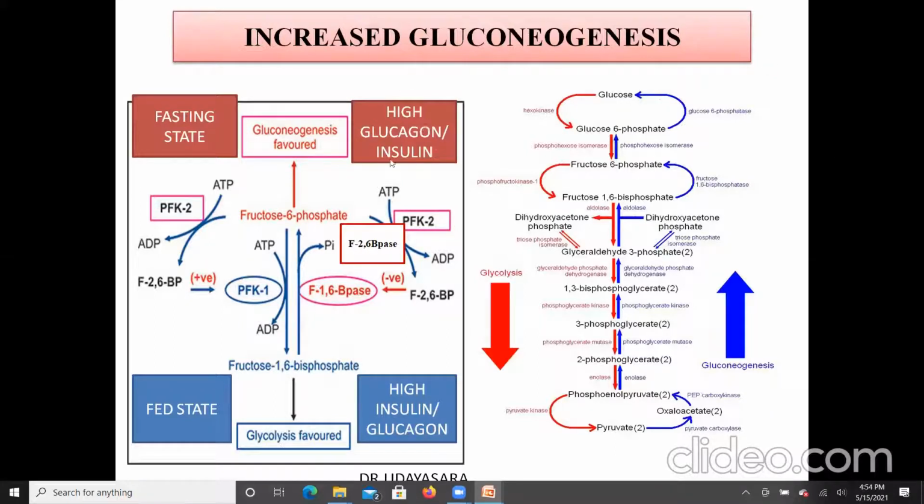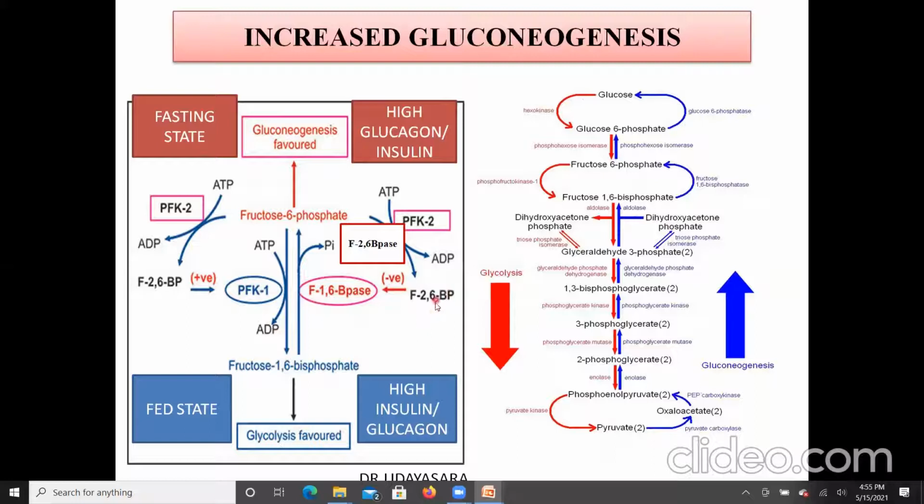In the fasting state, there is a high glucagon to insulin ratio. This prevents the influx of glucose into the hepatocyte, and hence there will be a low level of fructose 2,6 bisphosphate. I have said already in the previous class that fructose 2,6 bisphosphate is an allosteric activator of phosphofructokinase 1, right? So a low level of fructose 2,6 bisphosphate will prevent glycolysis.